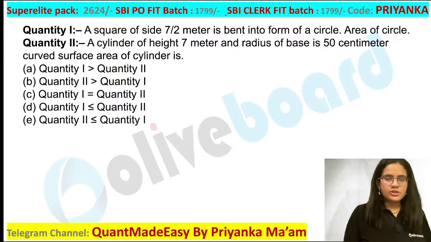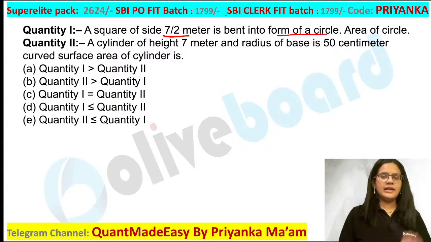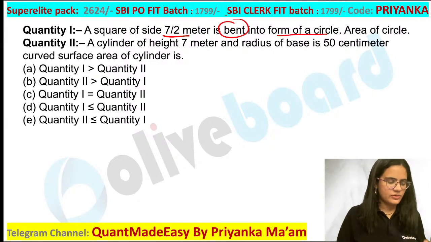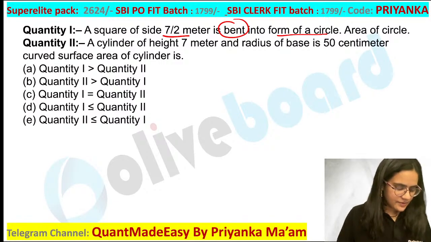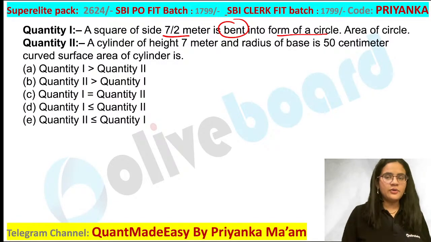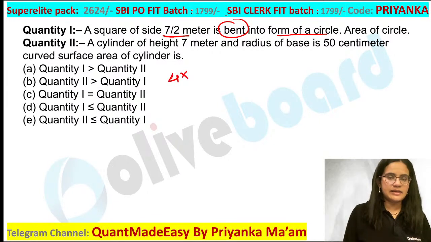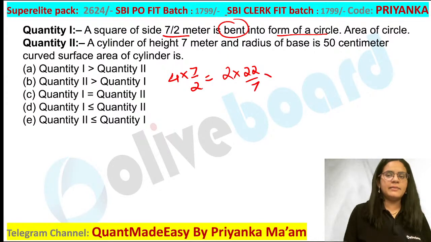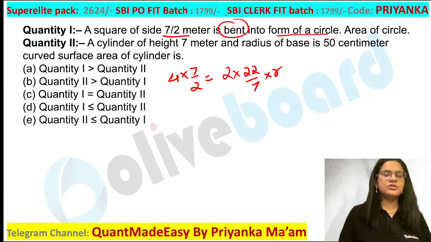Let us see now. A square of side 7 by 2 meter is bent to form a circle. Whenever you get the bending concept, they are talking about circumference here. I hope all of you are getting it. You are going to get the circumference value in this. So what will you write? 4 multiplied by 7 by 2 is equal to 2 pi r. That is 2 into 22 by 7 multiplied by the r value. Based on this, you are going to get your r value.